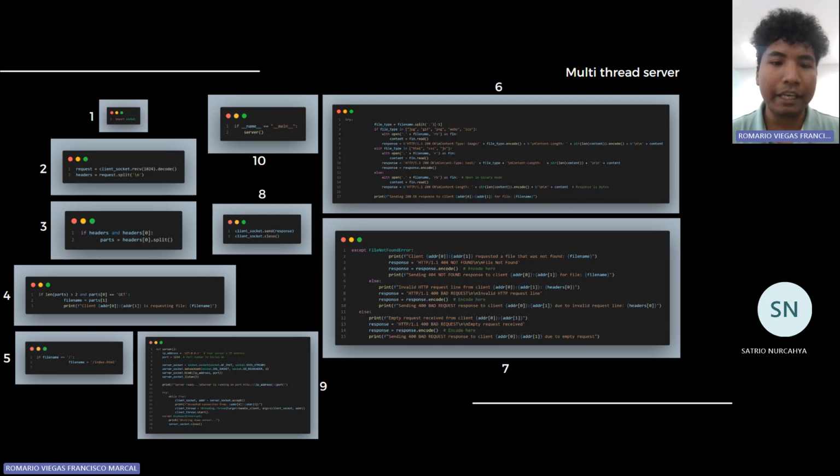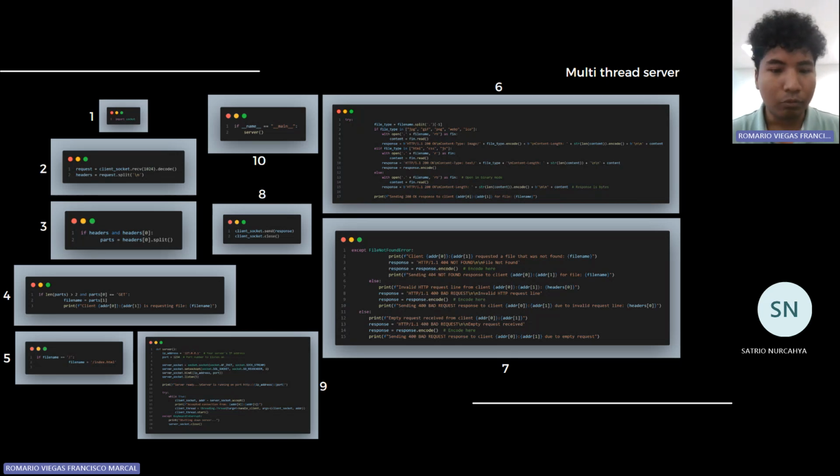Then we come to the eighth code, which is client_socket.send, then client_socket.close. After we send the response, the socket will be closed until this web server receives a new incoming request from a client. Then the server will be reopened again, then it sends the response again, then it closes again, and so on. This is the characteristic of the socket connection.